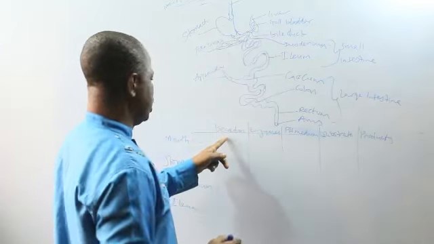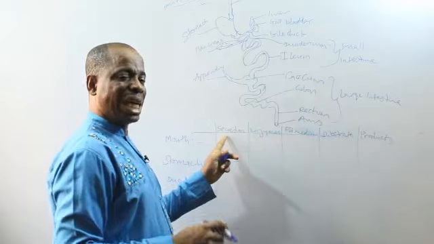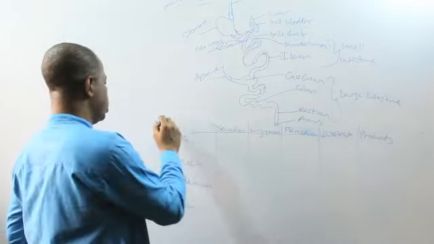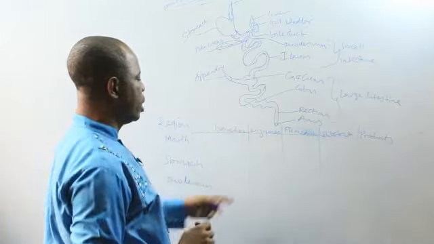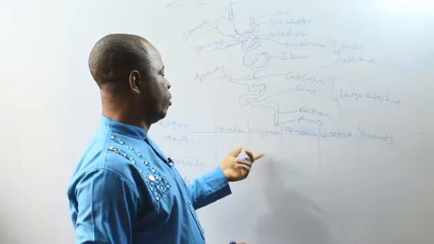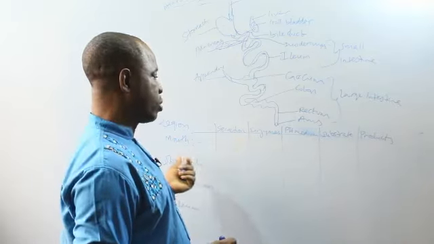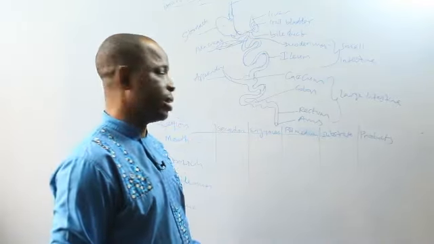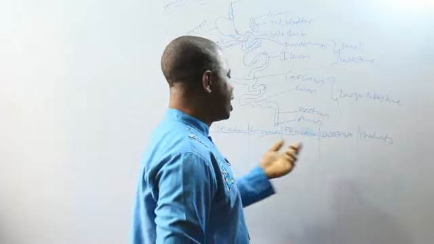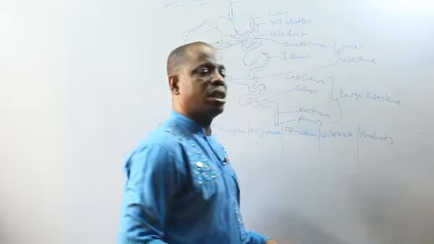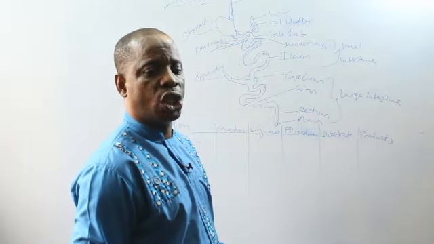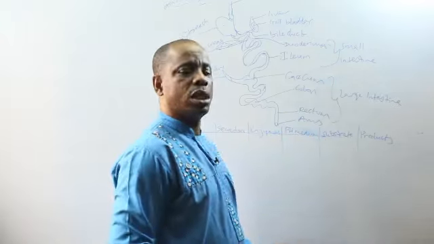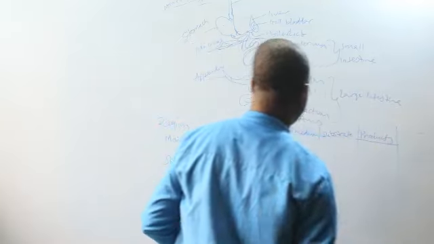Now, secretion is the liquid that comes from a gland that contains the enzymes that will digest the food substance. This is the region of the body where digestion takes place. The enzyme is what is produced from the secretion, from the gland, which digests the food substance. pH medium is either an acidic or alkaline medium that will aid proper digestion of food substances. The substrate means the thing that the enzyme will act upon, and the product means the thing that the enzyme will change it to. So the substrate is the class of food that the enzyme will act upon, while the product is what it will become after the enzyme has acted upon it.